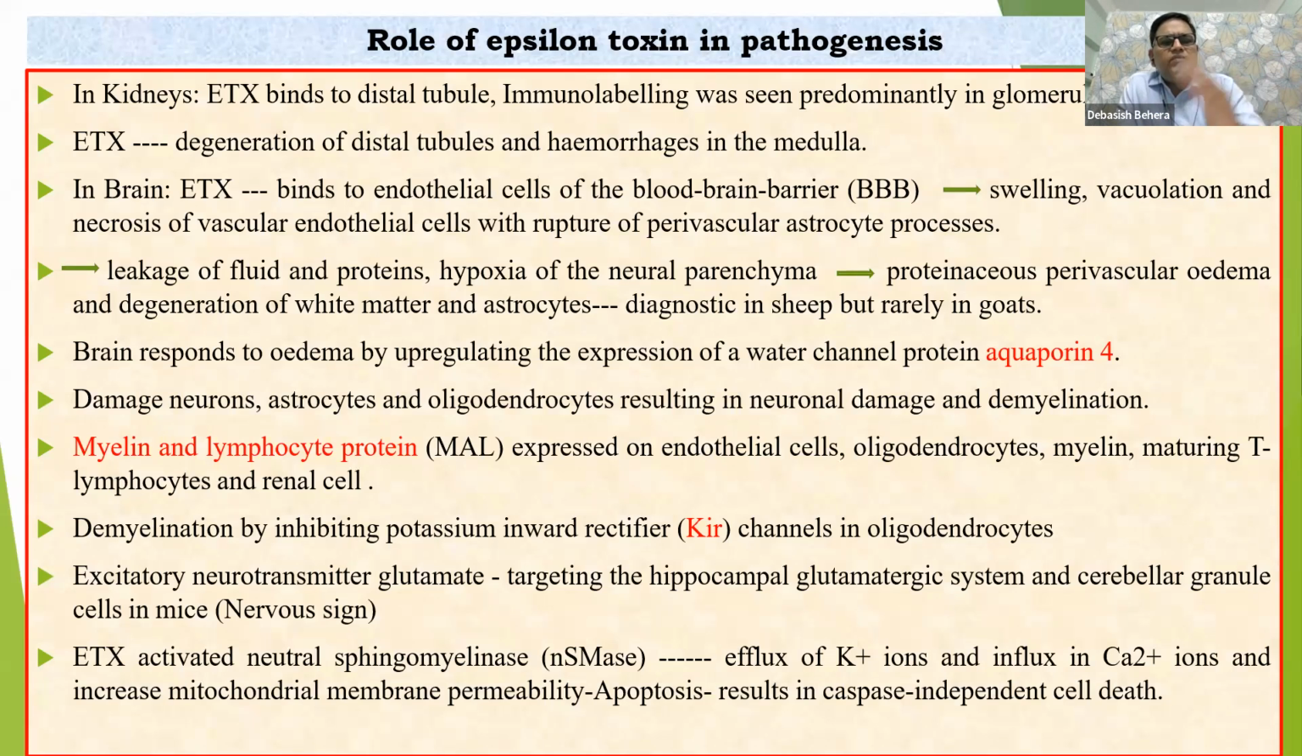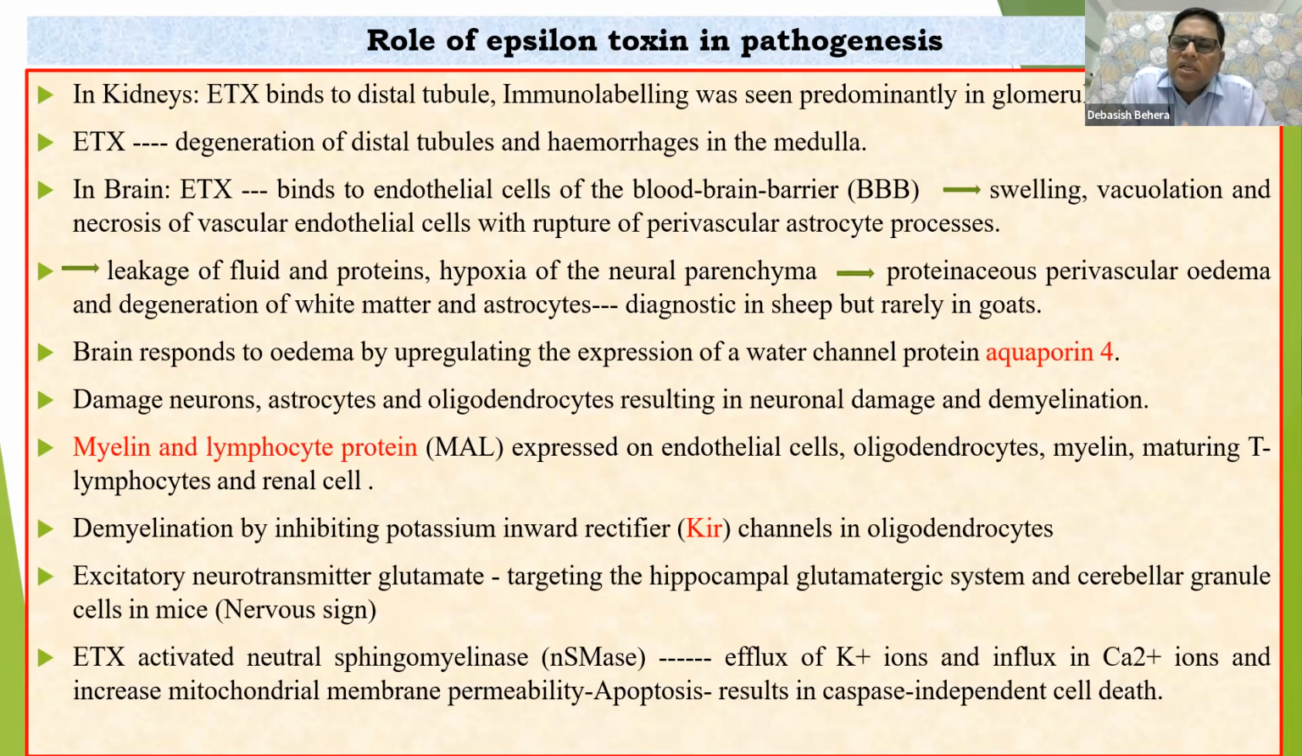Then demyelination by inhibiting the potassium inward rectifier, as we all know that potassium ion will come out and an excess amount of calcium ion would enter into the neuronal cells. Then the excitatory neurotransmitter is also upregulated, and there would be a chance of nervous signs. Why is there nervous sign? Because there would be upregulation of the excitatory neurotransmitter, that is glutamate, targeting the hippocampal glutamatergic system.